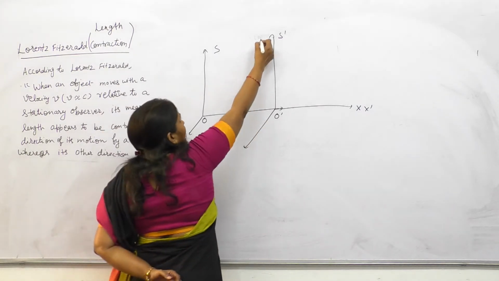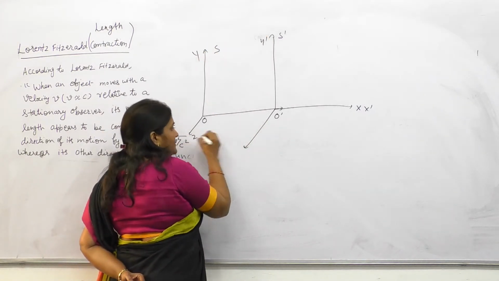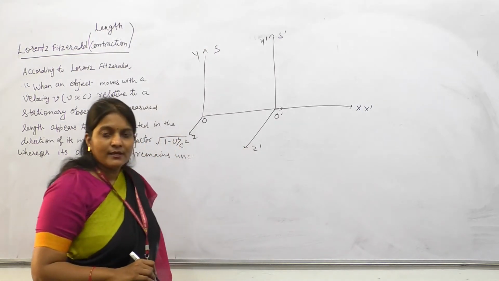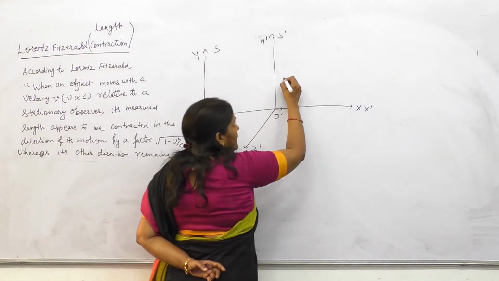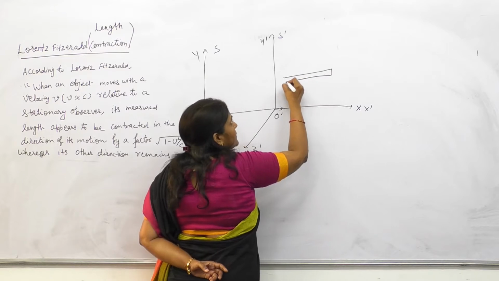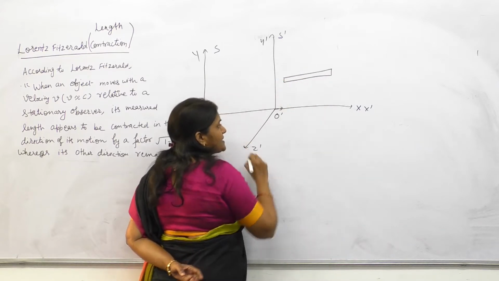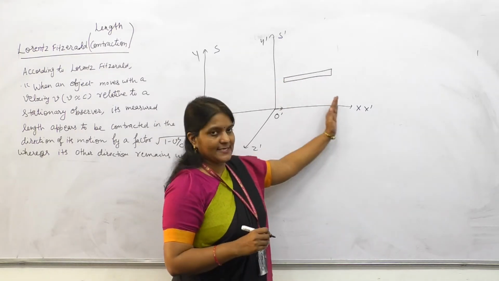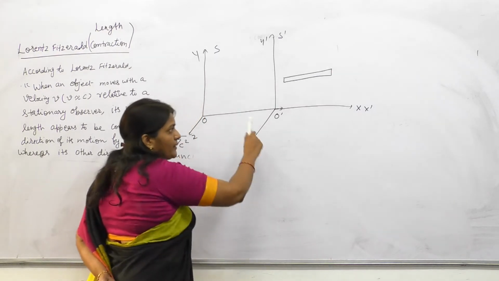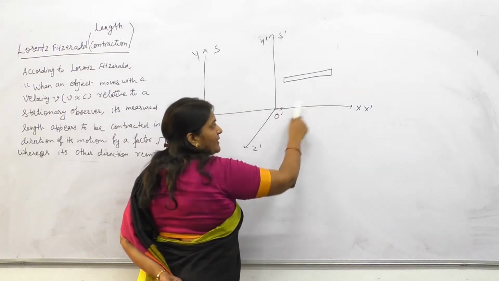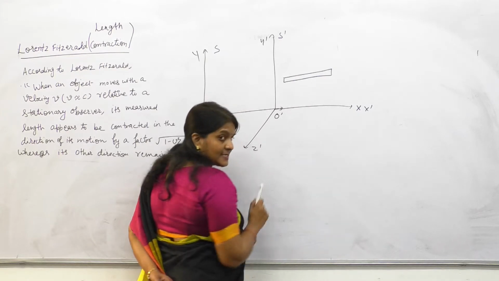This is Y, this is Y dash, this is Z, this is Z dash. Let us suppose the rod is placed parallel to the x-axis.